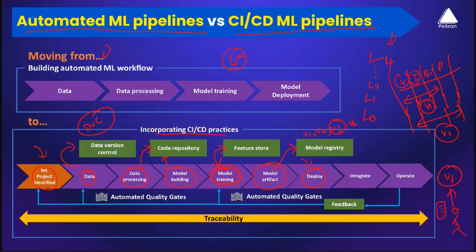So then we do have a feedback loop. From this feedback loop, you would be collecting the new data from your customer. You go ahead and store it again. So you probably create the second version of the data, retrain on the second version of the data, and redeploy it. So we do have something called automated quality gates as well here.